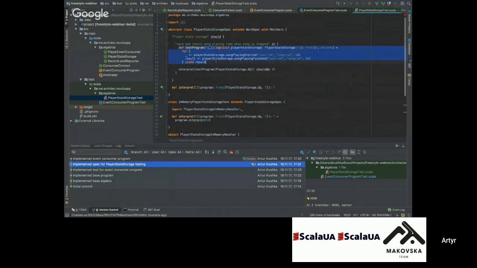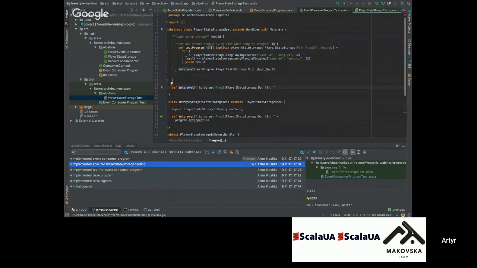This program just calculates that a song was started and after that was finished, with a 15 seconds result. And here we have a small difference in the way we interpret our program. So we still have some test programs that we interpret with operations of player state storage, but then we don't call the interpret function like we did before, because interpret is quite specific stuff that will be custom for every handler that we will implement.